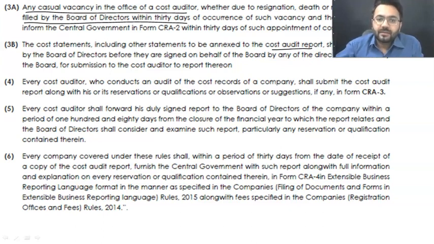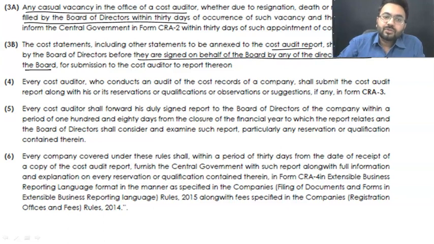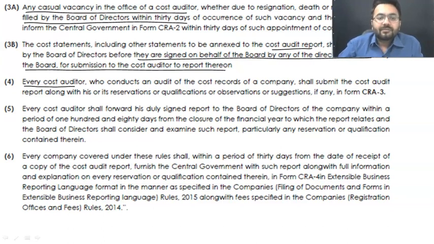And whatever the statements, whether the cost audit report, the board report or the cost statement, they are signed by the board. Once an auditor submits his reports, the board is going to sign them and approve them. Whenever a cost auditor conducts the audit, after that he submits his audit report in form number CRA3. This is the format of the audit report. He is going to sign, right?